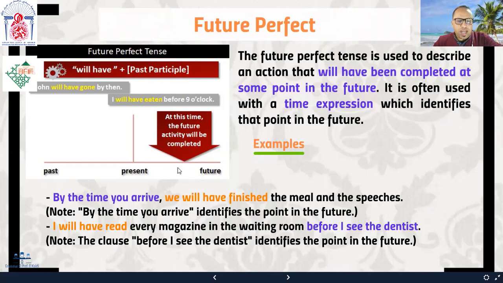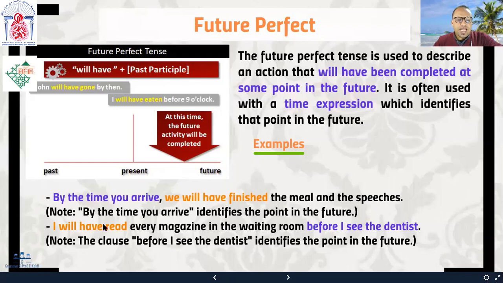So by the time you arrive, this is the time you arrive, we'll have finished the meal and the speeches. We'll have finished them here before the time you arrive, okay? So the action of finishing the meal and the speeches will have been completed before you arrive, okay? Before this point of time in the future here. So by the time you arrive identifies the point of time in the future, yes.